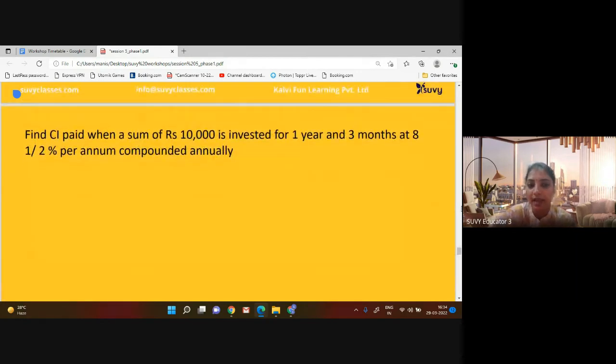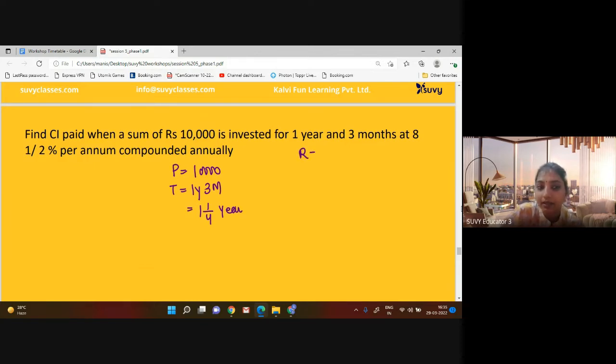So find the CI paid when a sum of rupees 10,000 is invested for 1 year, 3 months at 8.1% per annum compounded annually. So for that, what can you say? Principal amount is 10,000. Time is 1 year, 3 months. It means 1 upon 4 year. And then rate is 8.1 upon 2%.